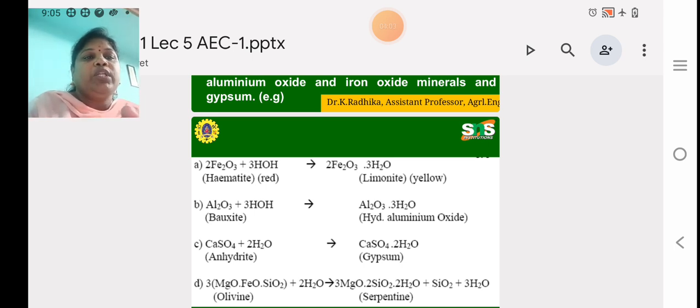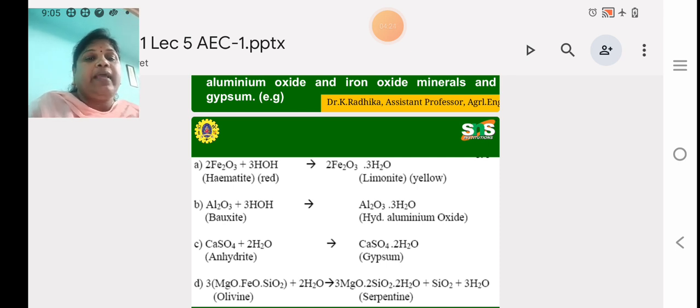And then the third one is calcium sulfate, CaSO4 plus 2H2O. Calcium sulfate is anhydrous. When water molecules are added to it, it forms gypsum, calcium sulfate 2H2O. It is an important fertilizer for alkaline soils.